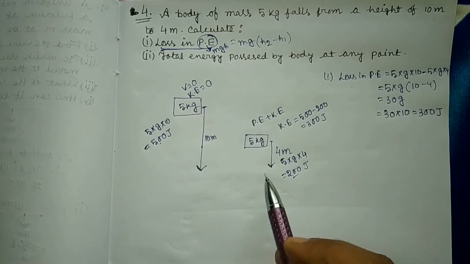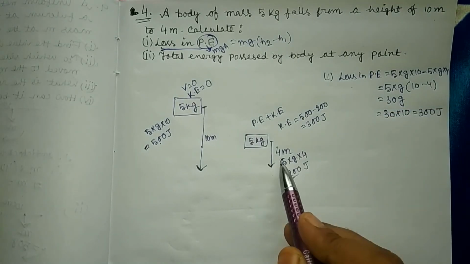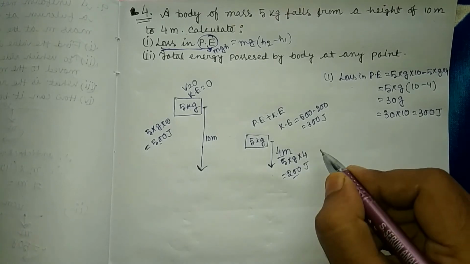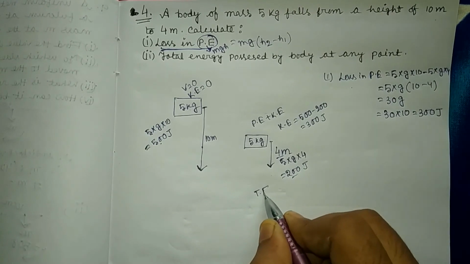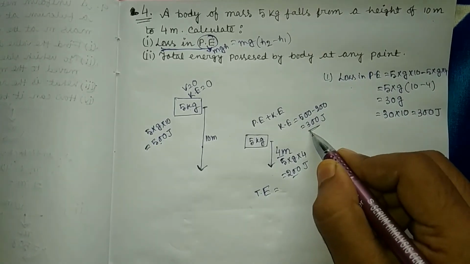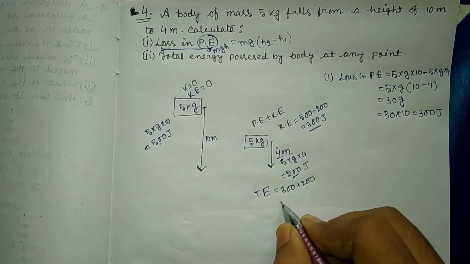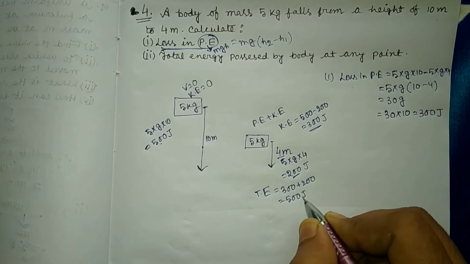So at 4 meter height, total energy equals 300 plus 200 equals 500 joule.